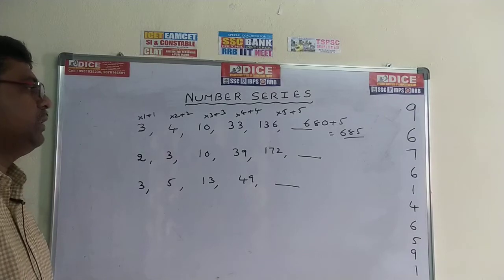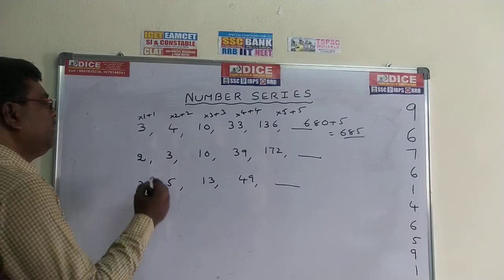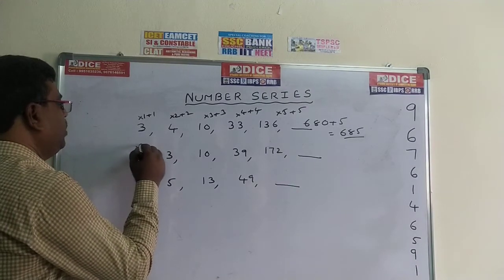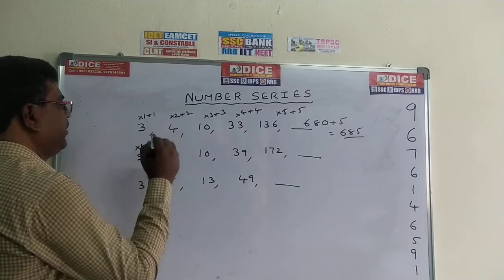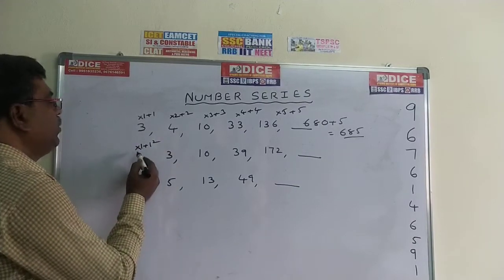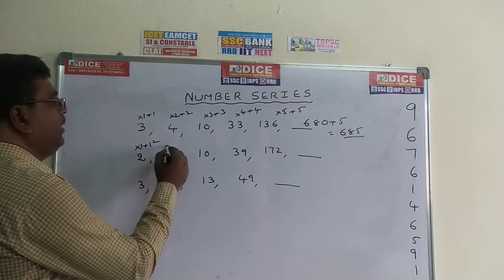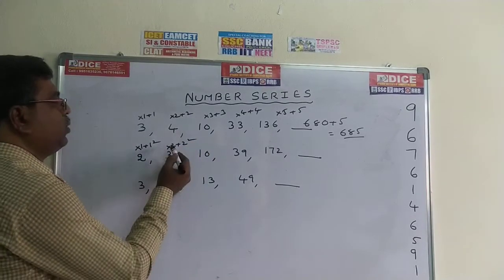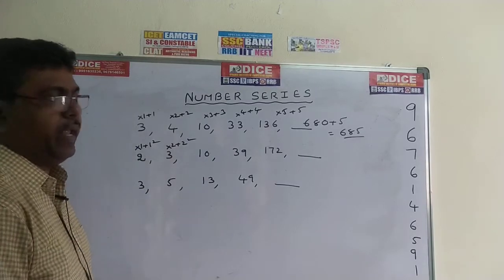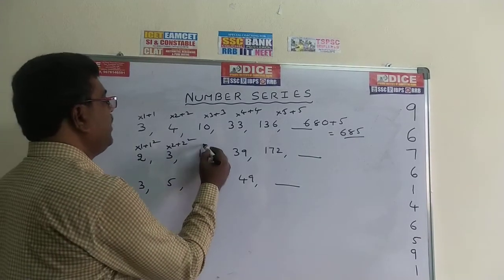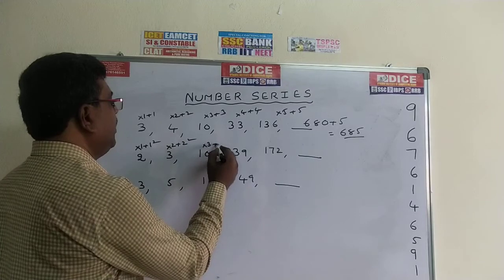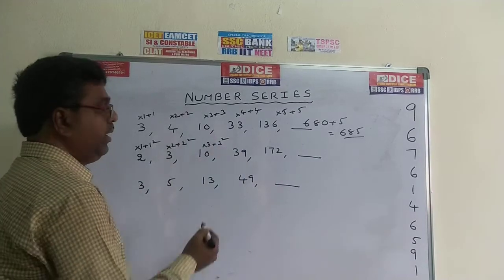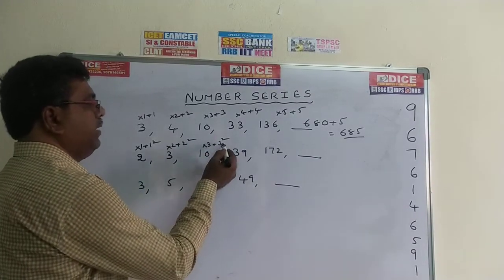2, 3, 10, 30. This is nothing but into 1 plus 1 square. Into 1 plus 2, into 1, 2, 2 plus 1, 3 only. Into 2 plus 2 square. 3 into 2, 6. 6 plus 2 square is 4, 10. So automatically this one becomes into 3 plus 3 square. 10 into 3, 30. 30 plus 9, 39.